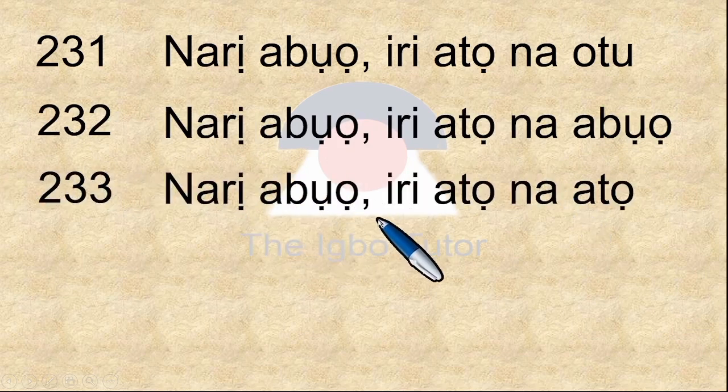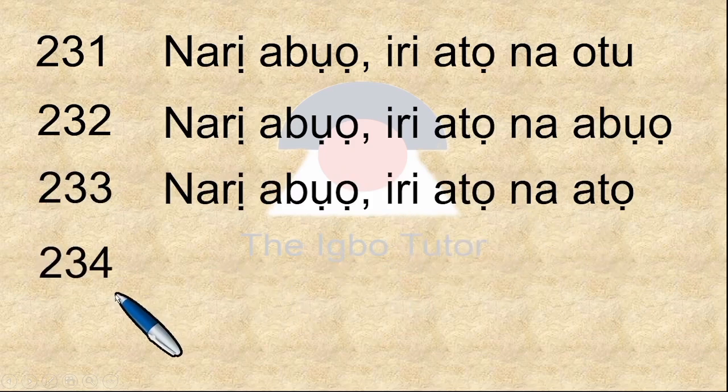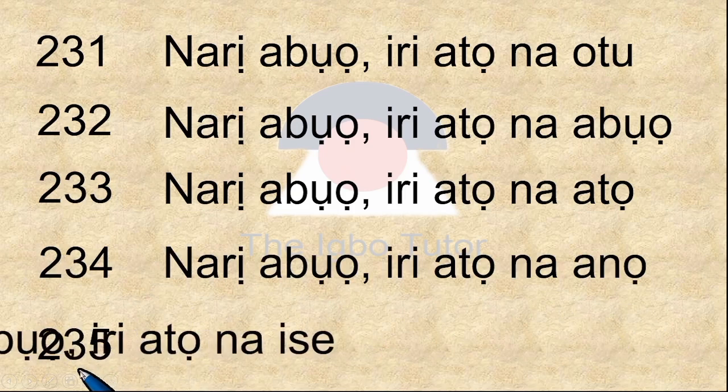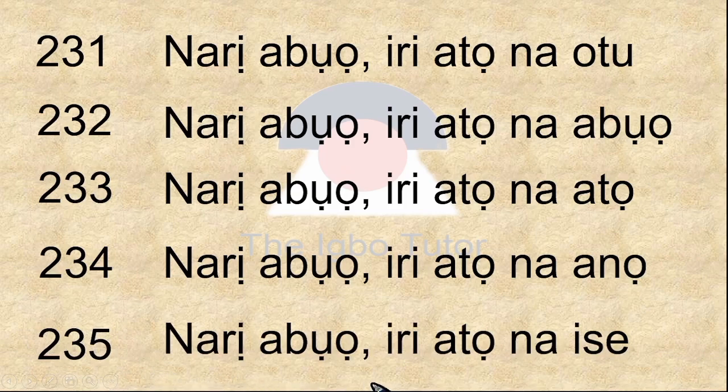Narị abụọ, iri atọ na atọ. 234, which is narị abụọ, iri atọ na anọ. 235. Narị abụọ, iri atọ na ise.